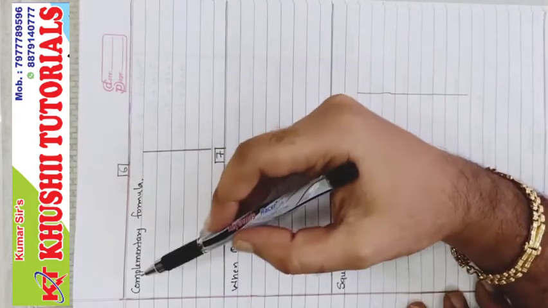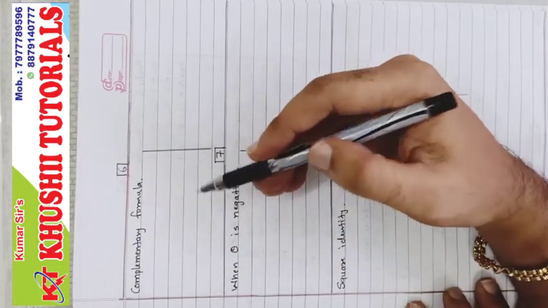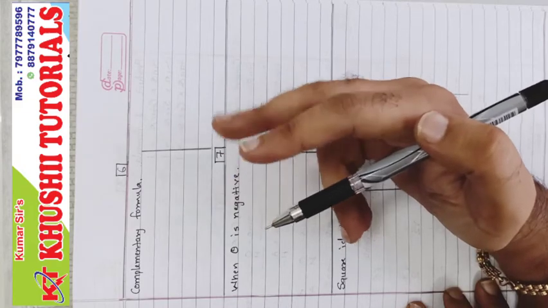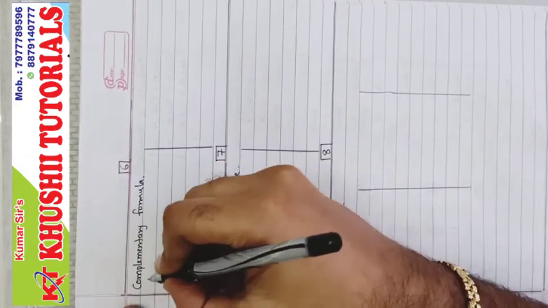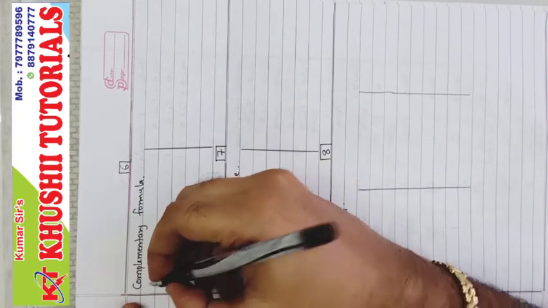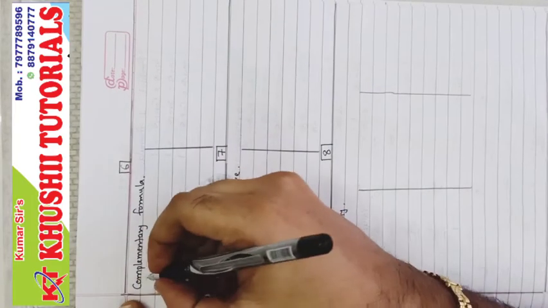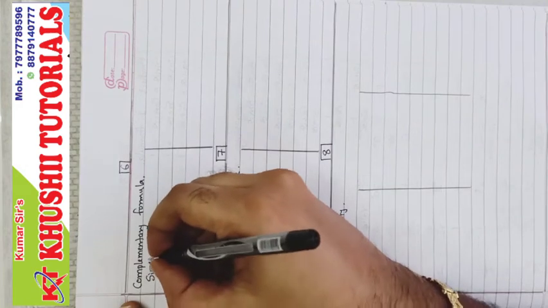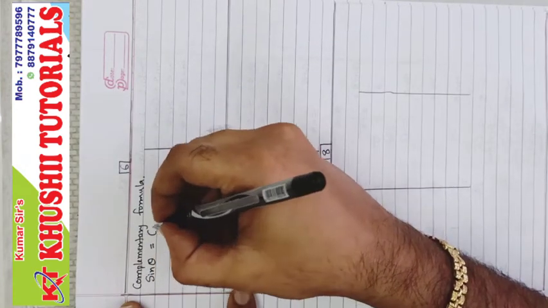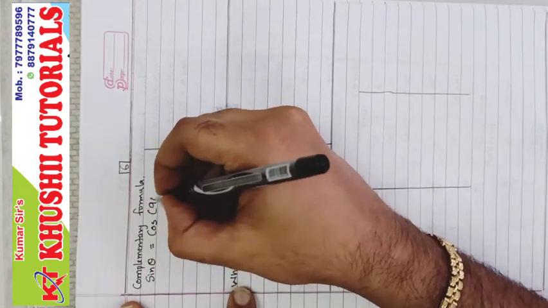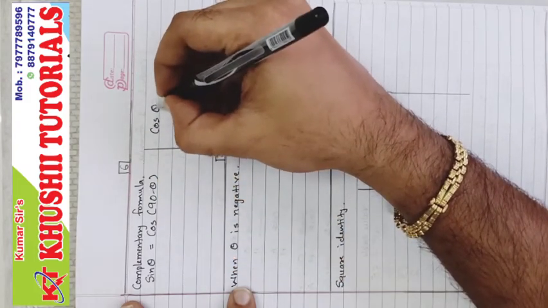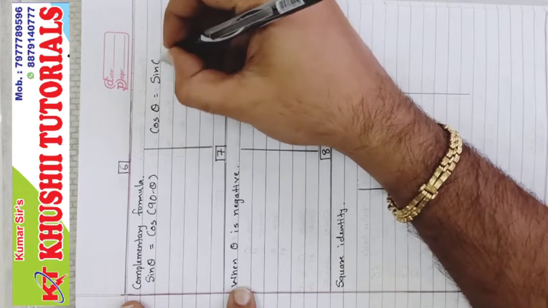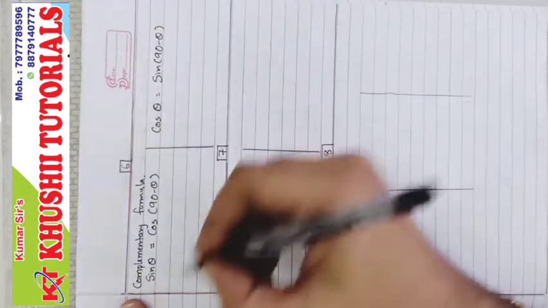Now number 6, complementary formulas. Complementary formulas are the relation between the consecutive trigonometric ratios. Sine theta equals cosine 90 minus theta. Same, cos theta is sine 90 minus theta.